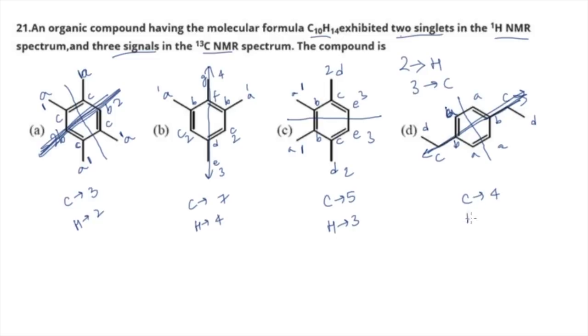And how many kinds of hydrogens are there in this particular molecule? So we have one and one. Okay, so these are of the same kind, two and two, then three and three, and this will be the same. So hydrogens are of three kinds. So the only option which satisfies the given data, that is 2 hydrogen and 3 carbon, is your option number A. So like this you have to identify and do these types of questions. These are very simple, very scoring kinds of questions, right? So let's move on to the next one.